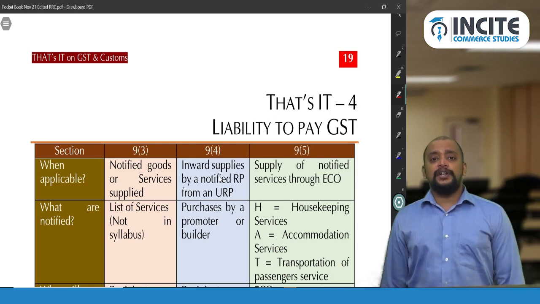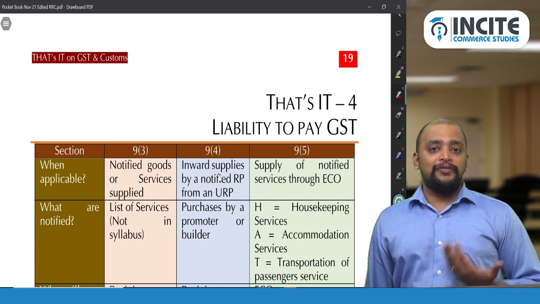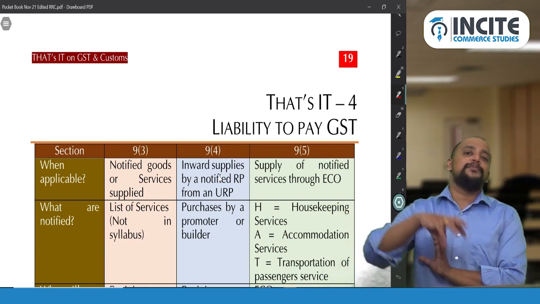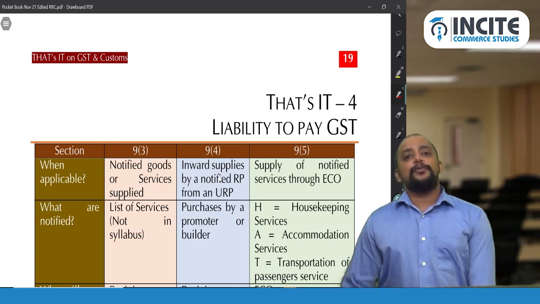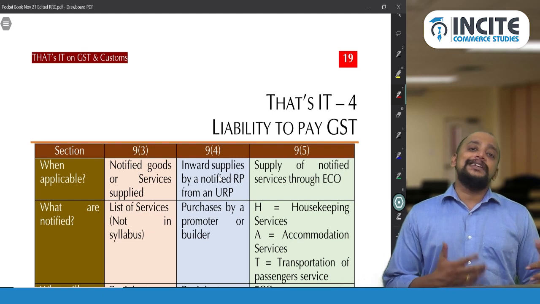Whereas 9 subsection 2 says that petroleum products are temporarily excluded from the ambit of levy, and as decided by the GST Council, they will come into the ambit of GST. So until a point of time, the old indirect taxes, that is central excise duty, CST and VAT will continue.